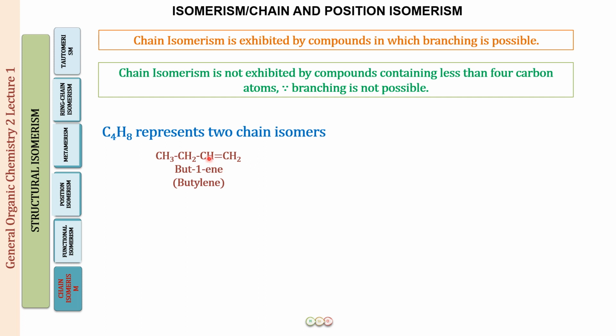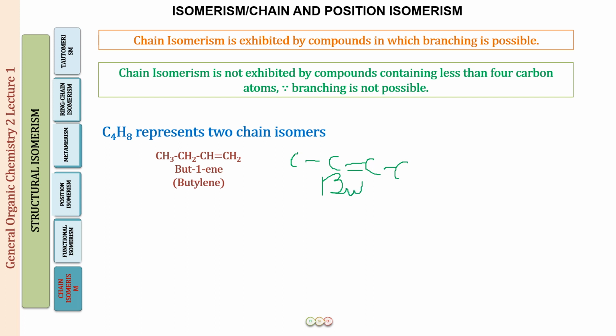So the name of the compound is but-1-ene, and the common name for this is butylene. Now which is the next isomer which is possible? I know what you can think of. We can again make a chain of 4 carbons, and we can put the bond at position number 2. So this is going to be but-2-ene.